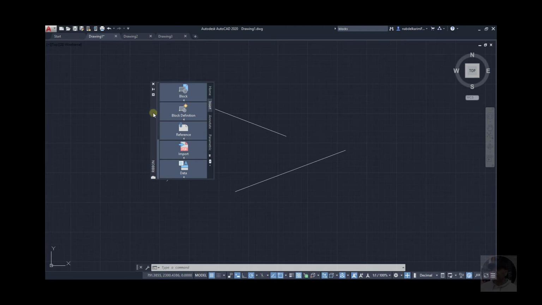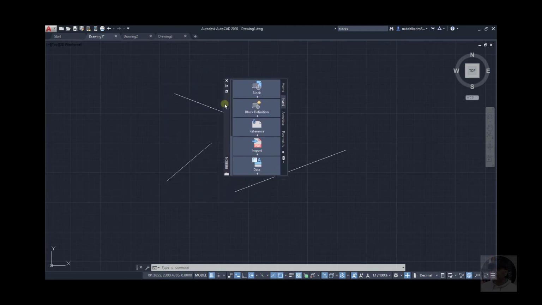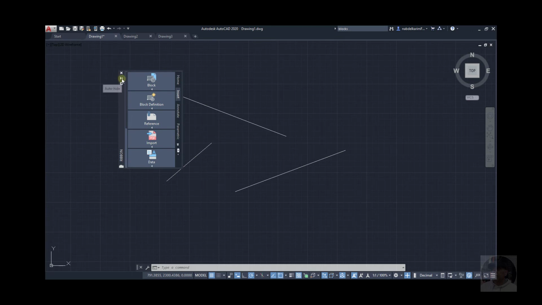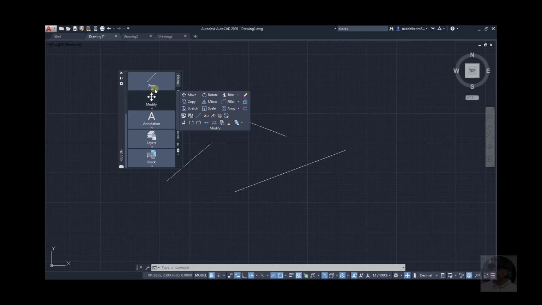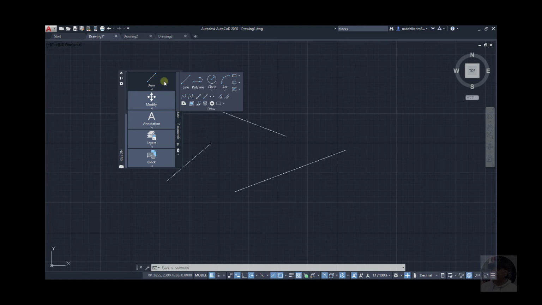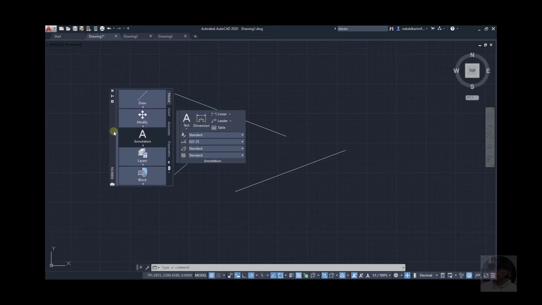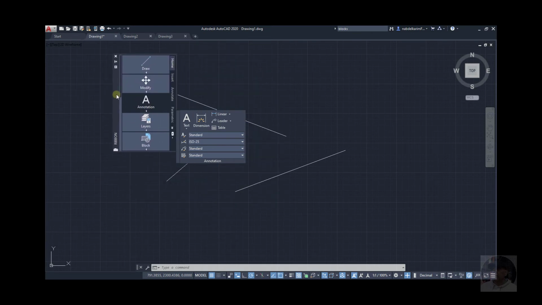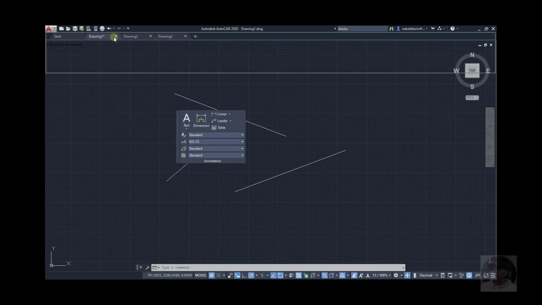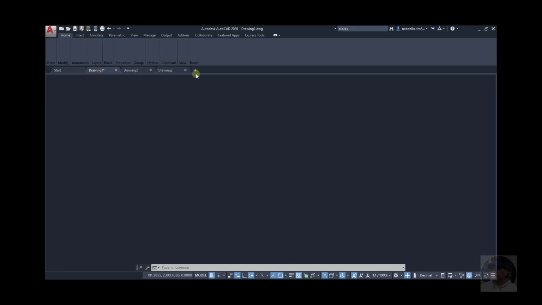Okay, and here you go. Now you can float this around. You can auto hide. These are the tabs, these are the commands, and these are the panels. Remember, draw, modify are the panels. These are the commands, and these are the tabs. So you can just float it around, wherever you want. You can dock it back in.